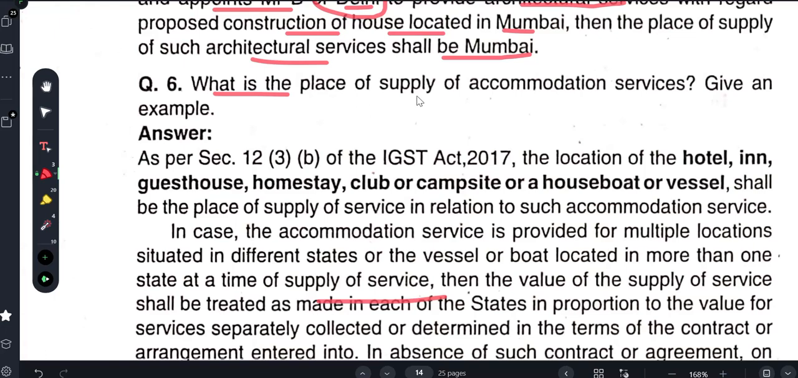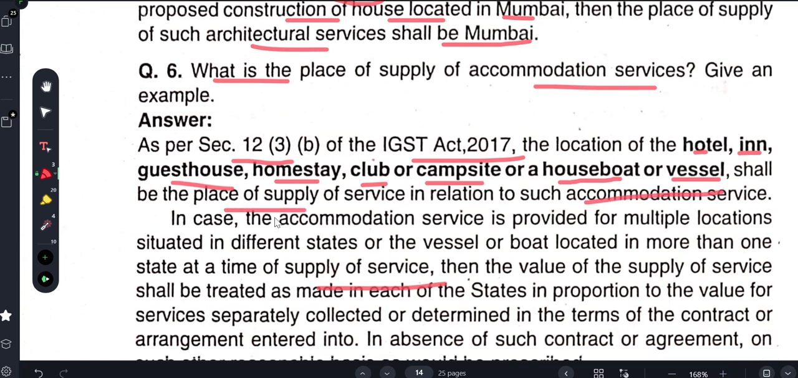What is the place of supply of accommodation services? So, accommodation service, give an example. Section 12(3)(b) of the IGST Act: the location of the hotel, inn, guest house, homestay, club, or campsite, or the location of the house, boat, or vessel shall be the place of supply of service in relation to the accommodation service.